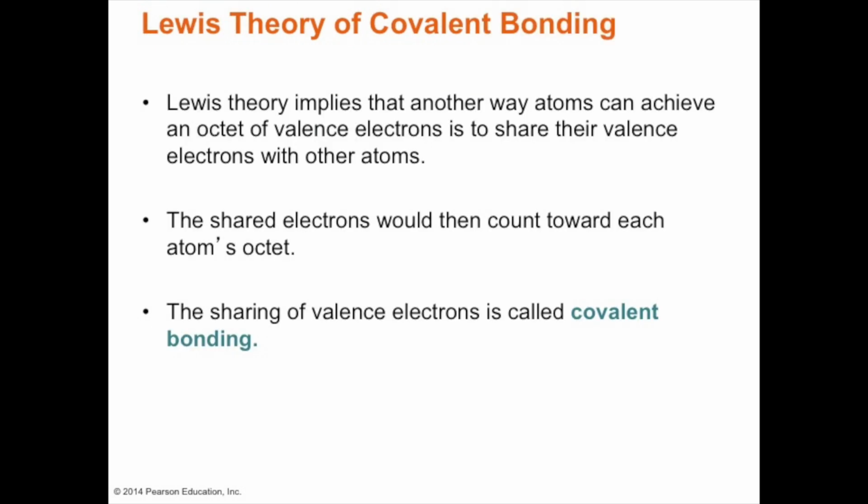Now let's go to Lewis theory of covalent bonding. This theory implies that another way atoms can achieve an octet is by sharing their valence electrons.